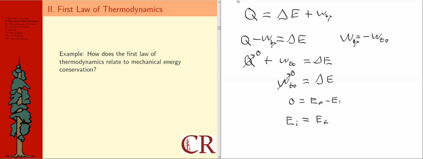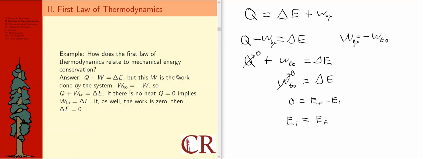And as you can see, this all came from the starting point of this first law of thermodynamics, so it really is embedded within the concept. However, as we move forward, the way we're going to apply this is, more often than not, when we look at thermodynamic types of systems, this delta E is going to represent a change in thermal energy of the system. But there's no rule in the way the first law of thermodynamics is stated saying that that has to be the case for every single application, but it will wind up making sense for most of the applications that we'd like to use it for.